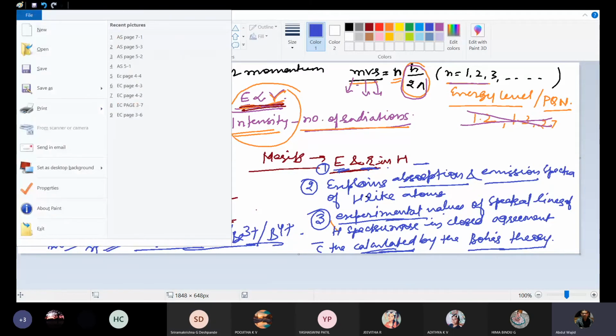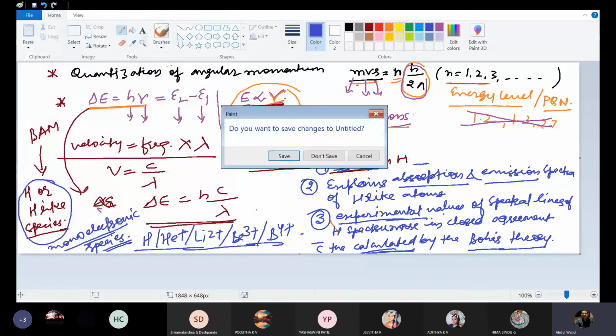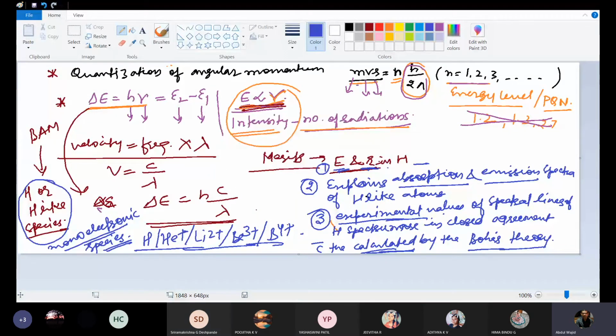Now we will be talking about the demerits, drawbacks or limitations of Bohr's atomic model.